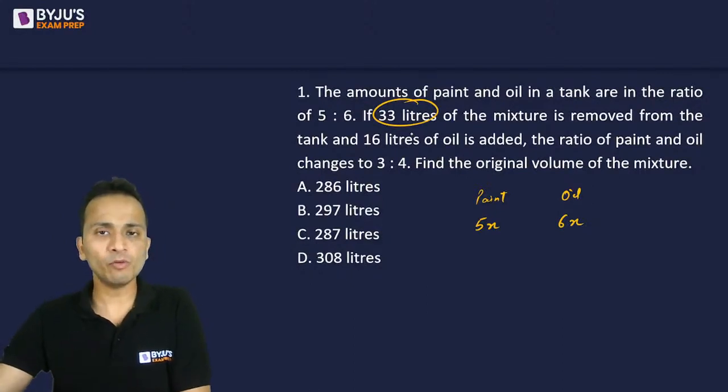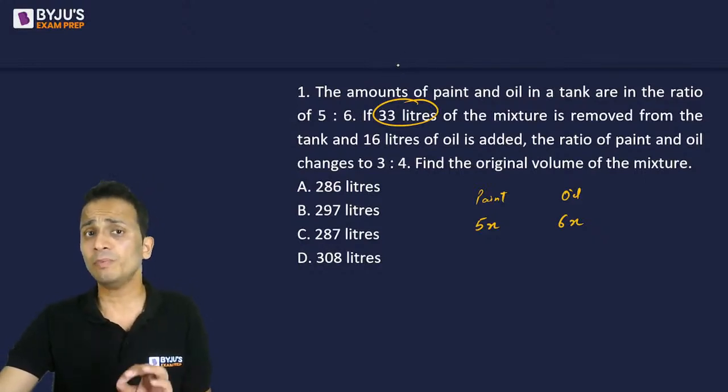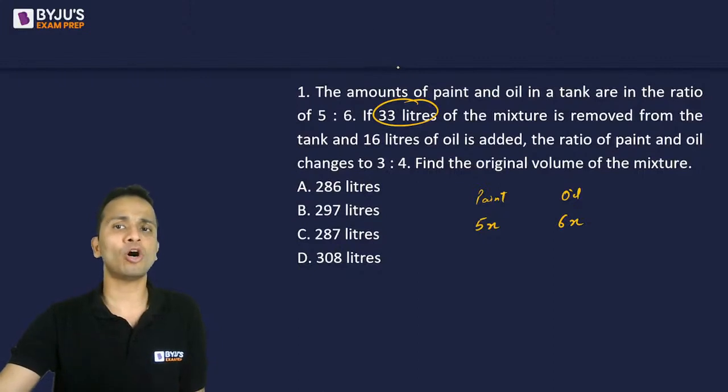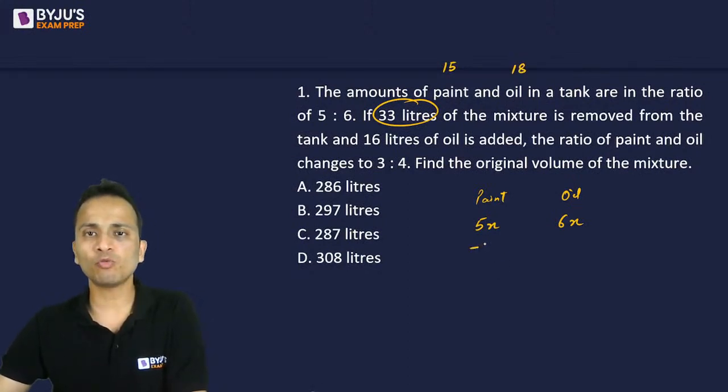Okay, so we are removing 33 liters. So 33 liters, I'll divide it in the ratio 5:6, and that will be the quantities that will come out of paint and oil. If I divide 33 liters in the ratio 5:6, then paint will be 15 liters and oil will be 18 liters. So the amount of paint that will come out will be 15.